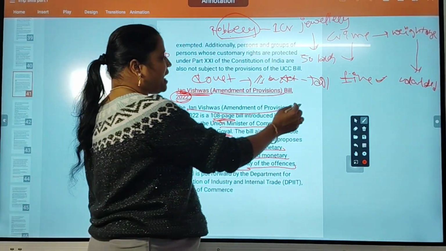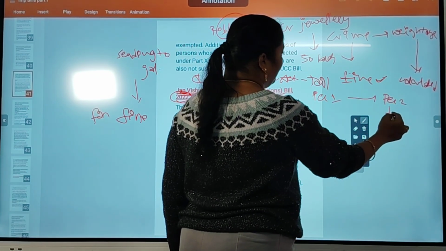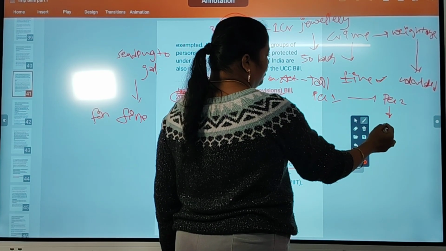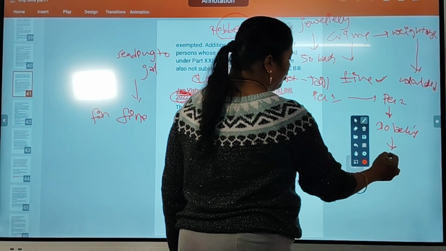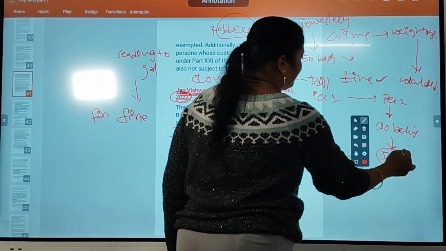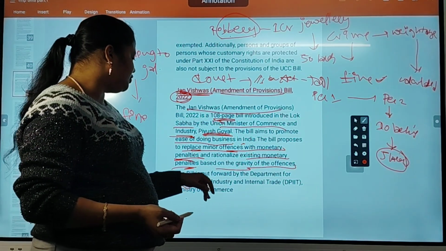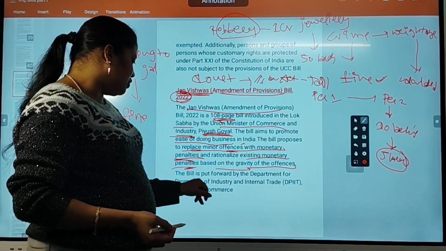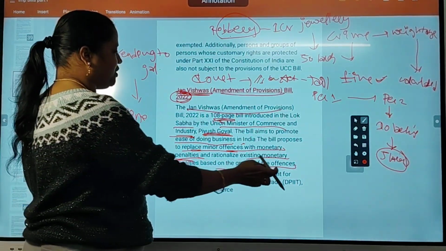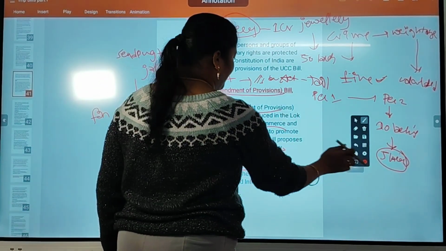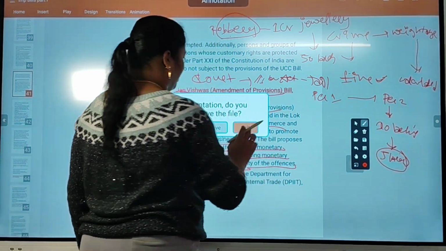Suppose one person hacked another person's phone and robbed around 10 lakhs from his bank account. Then a fine of around 5 lakhs is imposed on him, so that even though he did the robbery, he does not get any profit out of it. The bill is put forward by the Department for Promotion of Industry and Internal Trade, DPIIT, Ministry of Commerce and Industry. The DPIIT is the nodal department that created this bill.